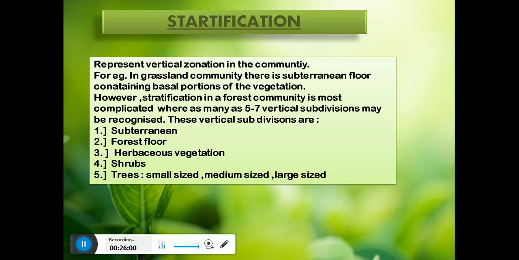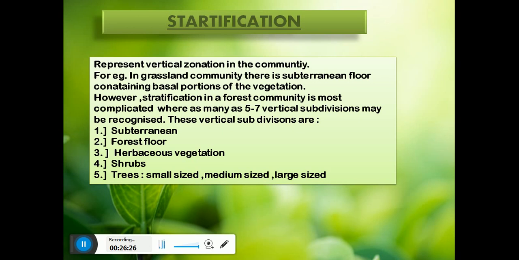For example, in a grassland community there is a subterranean floor containing the basal portion of the vegetation. However, stratification in a forest community is the most complicated, where as many as 5 to 7 vertical subdivisions may be recognized. Means the forest community has various species.